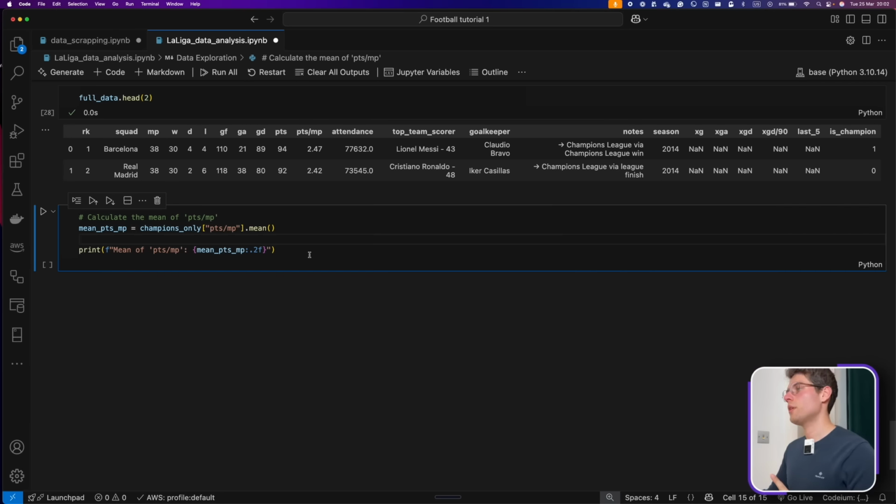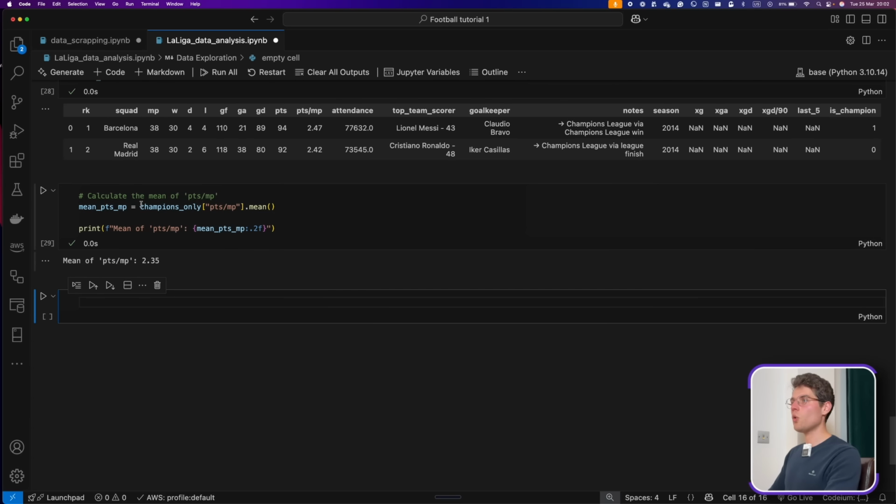So this one will calculate the mean value only for champions, and we can see here that we have 2.35, which is quite close to what we had before, but I assume this one excludes this year's. So this is an interesting metric that we can use in our machine learning model afterwards.